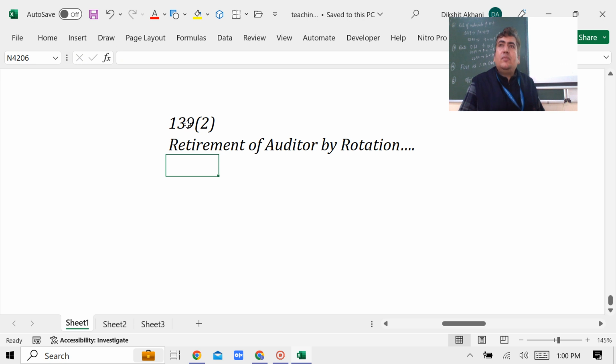Okay, I think Dhanush should please try to explain what is retirement of auditor by rotation. Sir, after the tenure of the auditor, usually for 5 years, the auditor is appointed on a particular company. That is between the first AGM and sixth AGM. After sixth AGM, what? After 6th AGM word. That is what it is talking about.